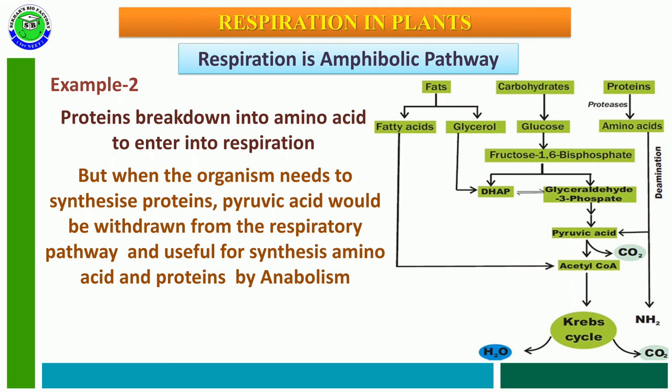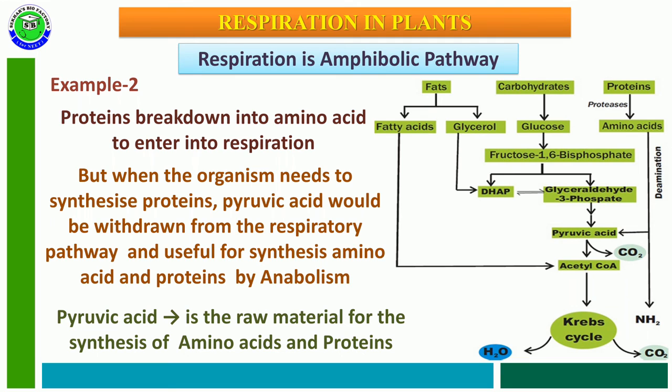But when an organism needs the synthesis of proteins or amino acids, during aerobic respiration, after the formation of pyruvic acid, this pyruvic acid is withdrawn and used for the synthesis of amino acids or proteins in reverse by anabolism. In this condition, pyruvic acid acts as a raw material for the synthesis of amino acids and proteins.